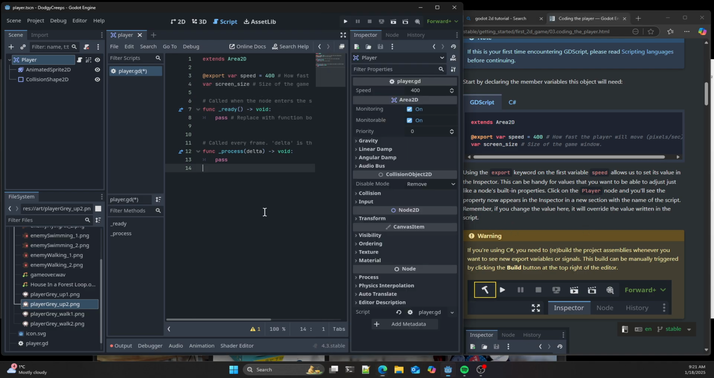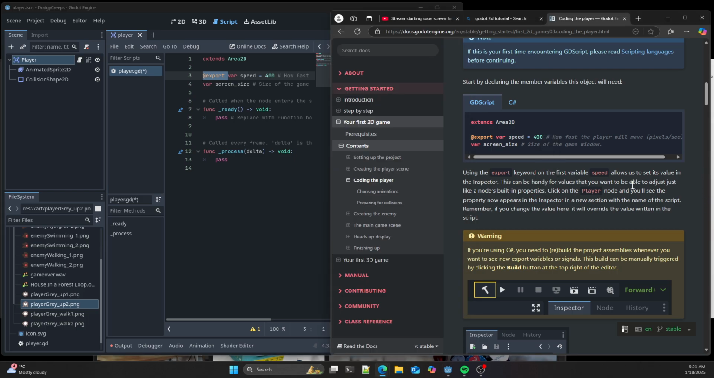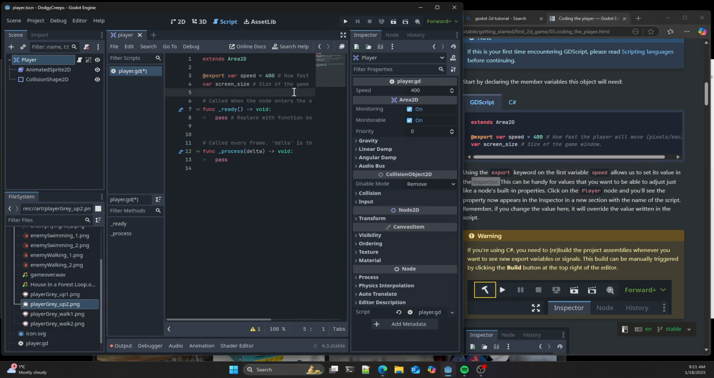Right. So what we didn't see before, if you remember, we did something like this. I think what did we have? We had a speed and a, what was it? I can't remember what was in the script. But in this one, the key difference is we've got this export keyword. And it's going to tell you what it is here. Using the export keyword on the first variable allows us to set its value in the inspector. So what this does is it allows these variables to be accessible in here. So if you note here, I can see speed there, but I can't see screen size. But if I make this export here like that, notice how quickly it picks up on that.